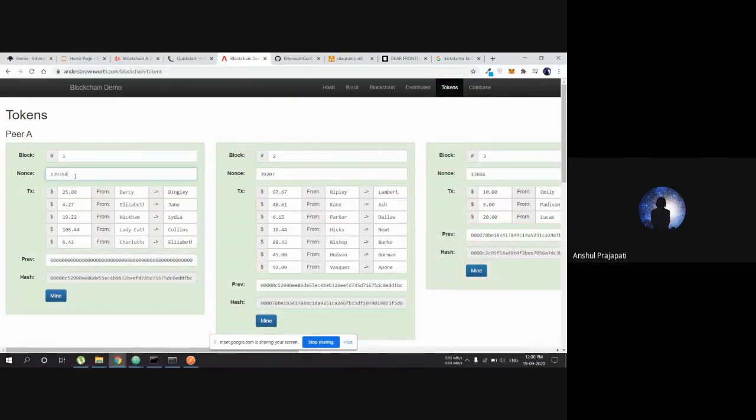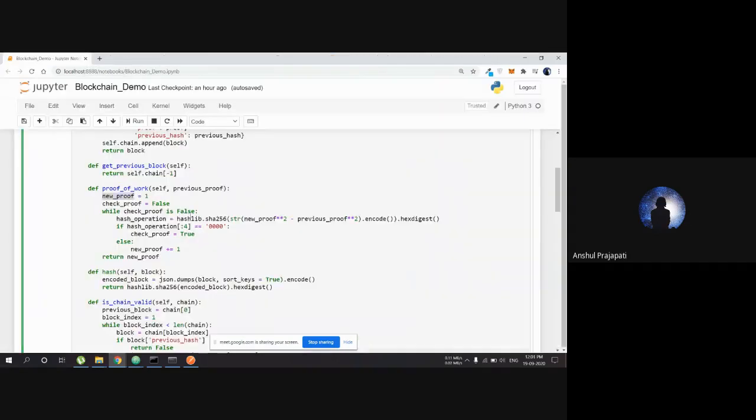Say the number is 139358. If I start with 1, 2, 3, and so on, and then reach 139358, then I have found my block. That's how nonce values change and we can find our block. What miners do is find these nonce values, and that's how we give validation to a block, and that block gets chained to the blockchain. So this is all the function for that.